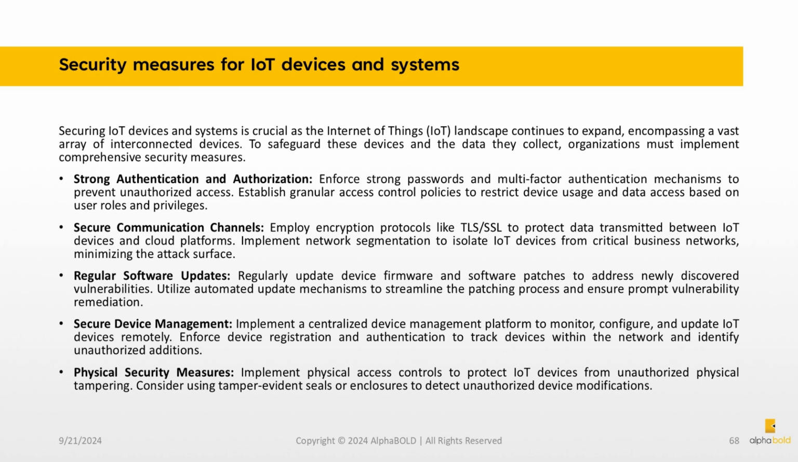Secure device management. Implement a centralized device management platform to monitor, configure, and update IoT devices remotely. Enforce device registration and authentication to track devices within the network and identify unauthorized additions. Physical security measures. Implement physical access controls to protect IoT devices from unauthorized physical tampering. Consider using tamper-evident seals or enclosures to detect unauthorized device modifications.